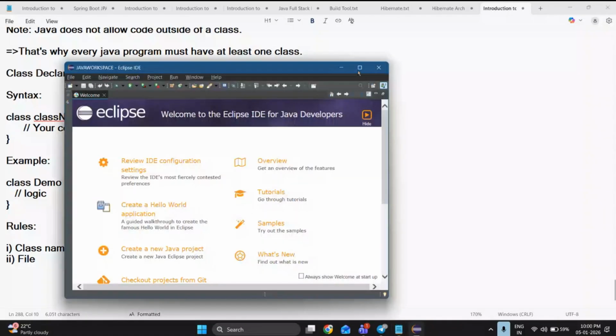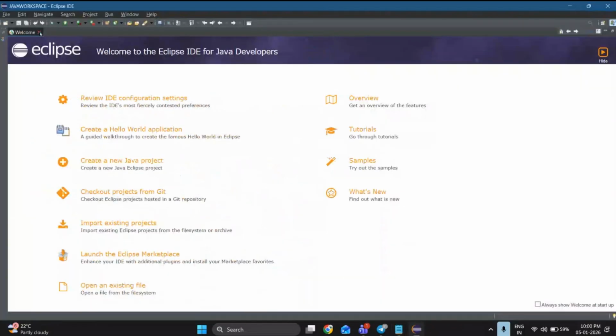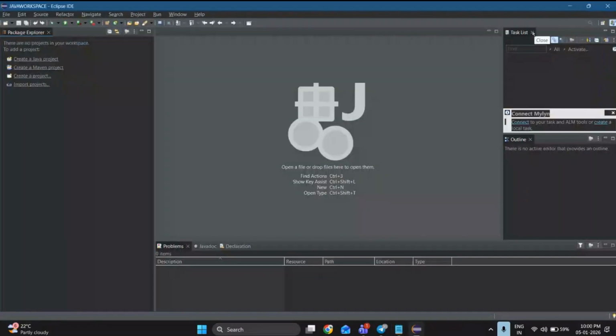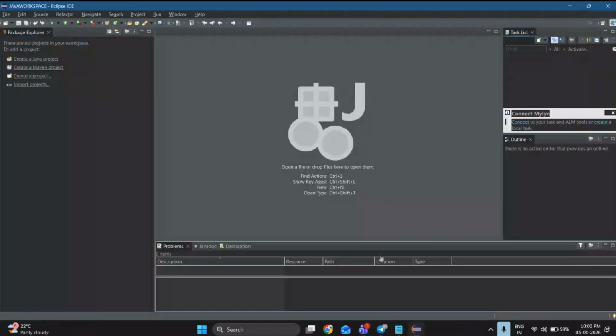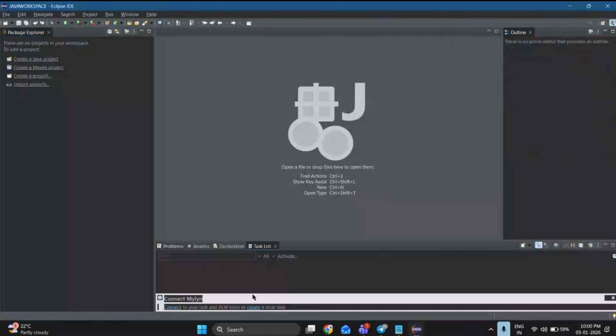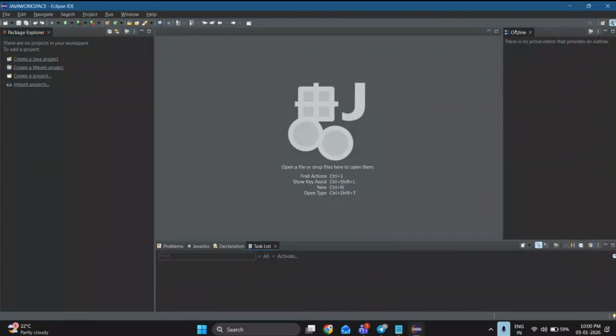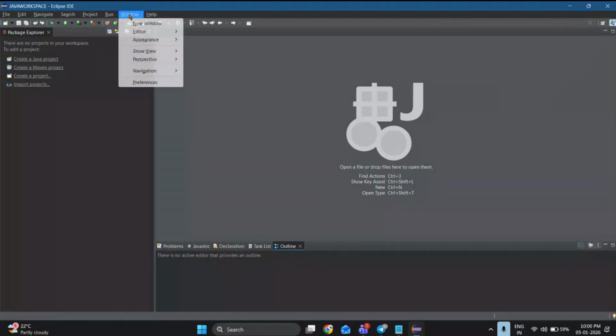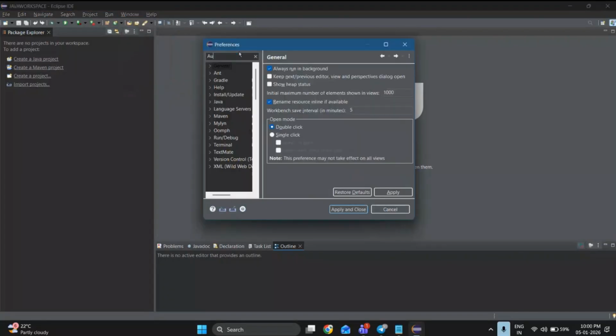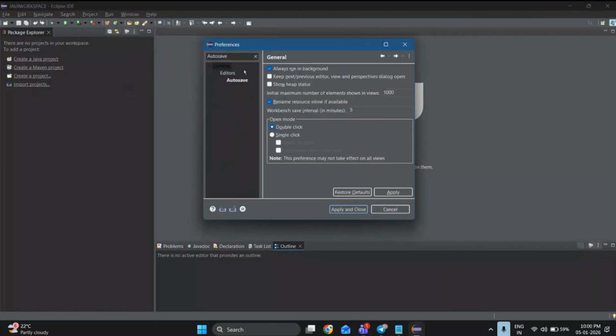So my IDE got opened. Let me close this welcome page. Whenever you open your IDE, do one thing every time. Open Window and then go to Preferences. Search for auto save.